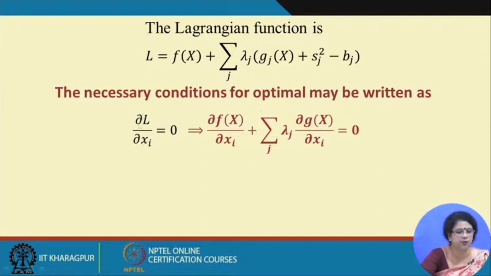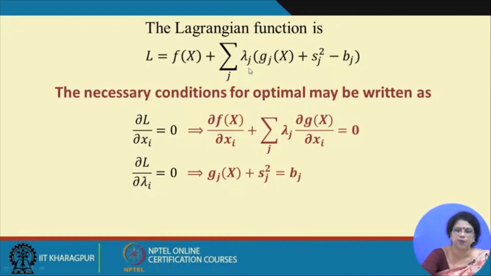The first equation would be by considering the first order derivative with respect to xi. There are n number of xi's because we are considering the n dimensional space. That is why very easily from here we can write it. There is no confusion about it. What about the next? If we consider with respect to lambda j, because lambda j's are varying, we do not know whether lambda j is positive or negative or 0, that could be anything. We need to find out the values for these. That is why these are the variables. With respect to these variables, if we equate to 0, then we will get the original constraint.